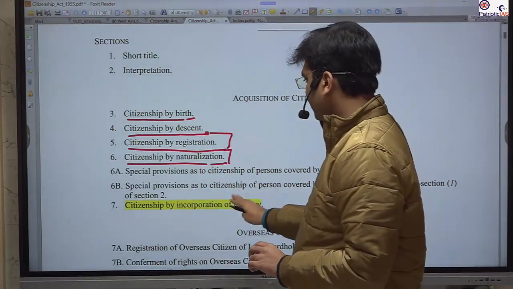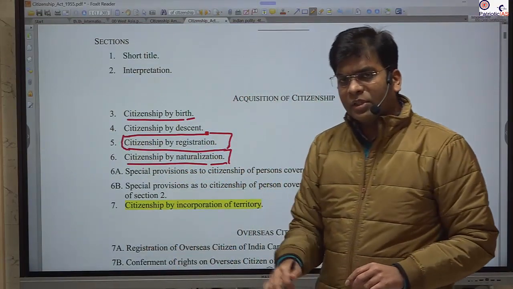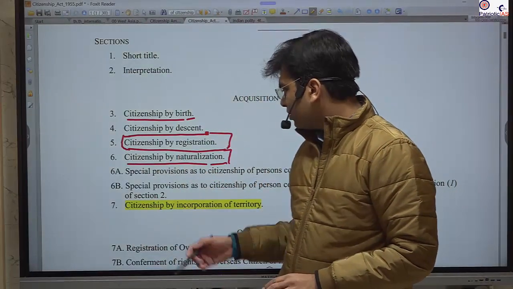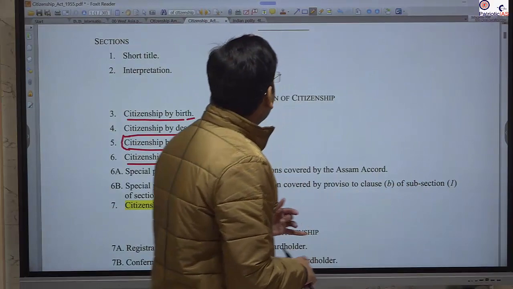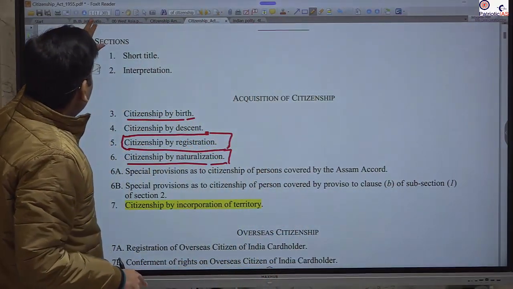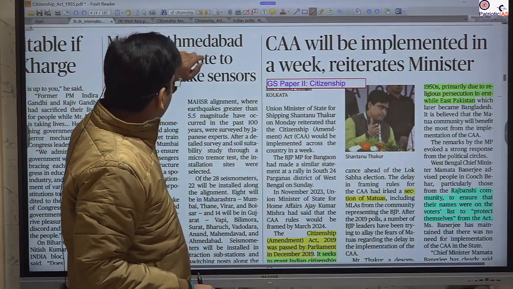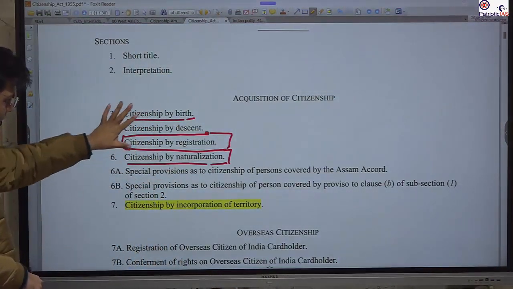This is the main difference. So this Citizenship Amendment Act is mainly related to citizenship by naturalization. Okay, this is the fourth way.